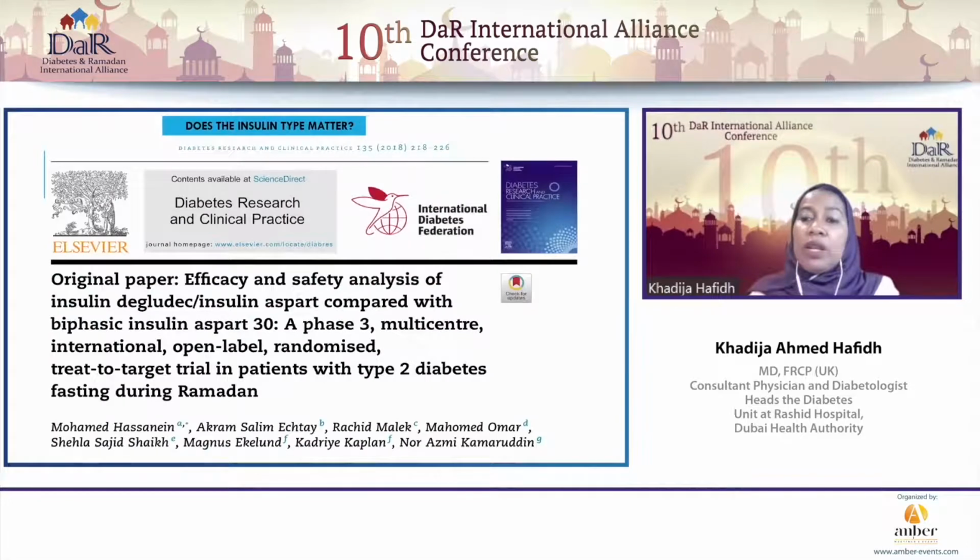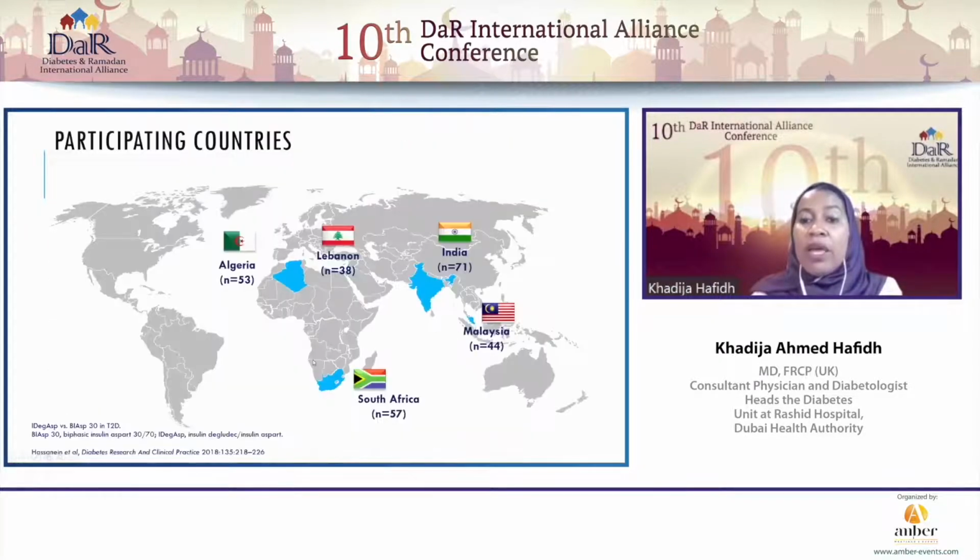So then let's look at whether the type of insulin really matters. And this was an elegant study that was used to compare insulin degludec with insulin aspart combination, the IDEC-ASP, as opposed to biphasic insulin aspart 30. And this was a randomized trial conducted in various countries: Algeria, Lebanon, Malaysia, and South Africa. So it was quite well represented in terms of the geographical distribution.